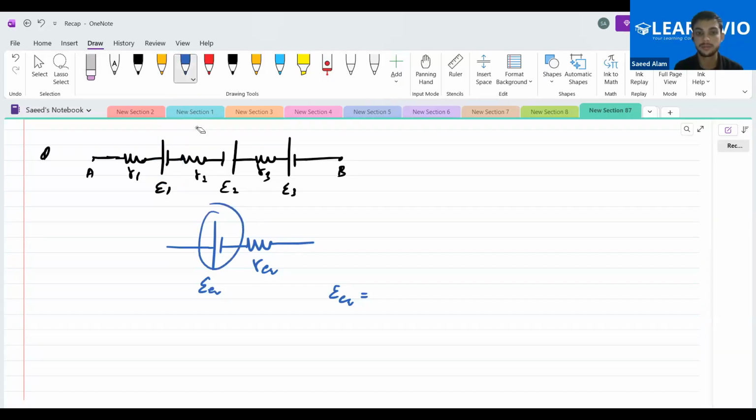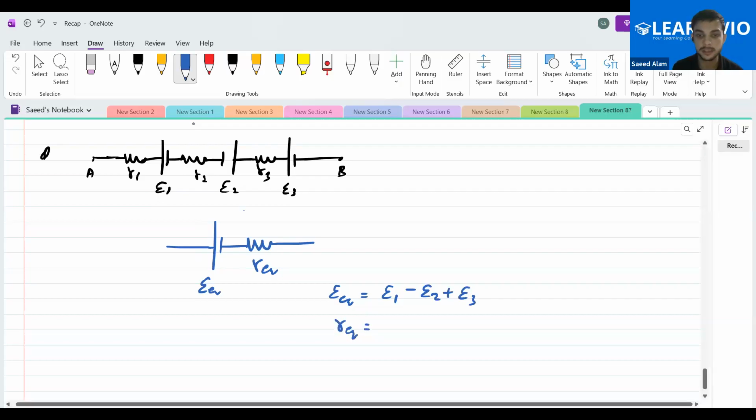You have to take all the cells which are in this configuration to be positive. So this is plus of E1 now. This figure and this figure are the same. Current doesn't matter here. So it is E1, then minus of E2 and plus of E3. And R equivalent will be the sum of all these, that is R1 plus R2 plus R3.